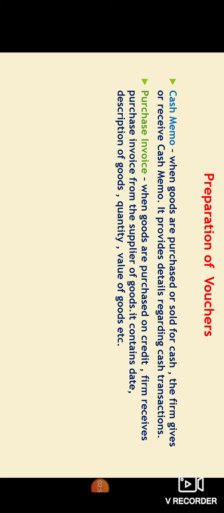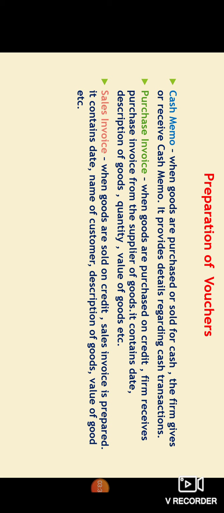Here, purchased on credit means there are two types of transaction. One is cash and the other one is credit. When the transaction is cash, as soon as you purchase, the payment is done right there, immediately. But in the case of credit, the payment is not done at the same time when the goods are purchased. The payment is done after some time. So that is the difference between cash transaction and credit transaction. When goods are purchased on credit basis, that time a purchase invoice is given.